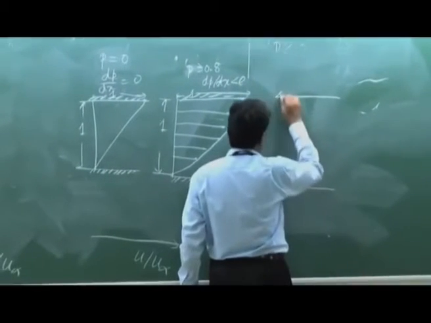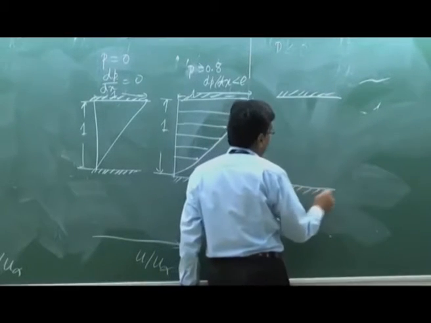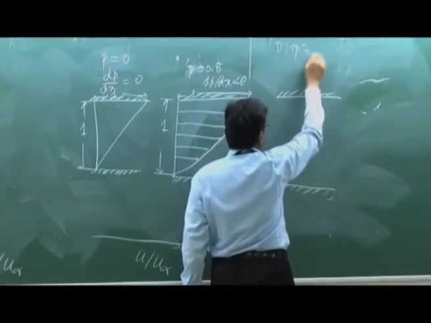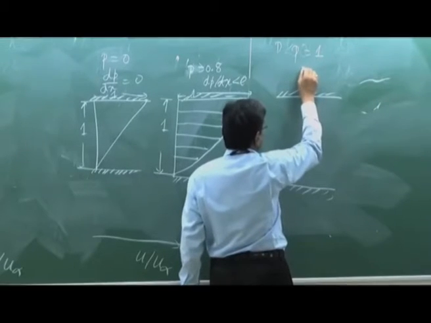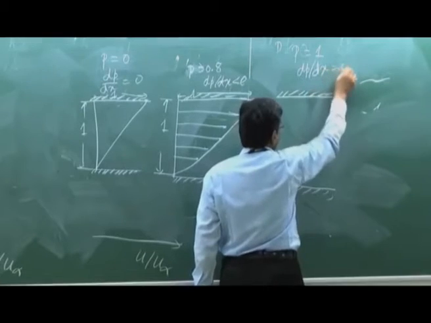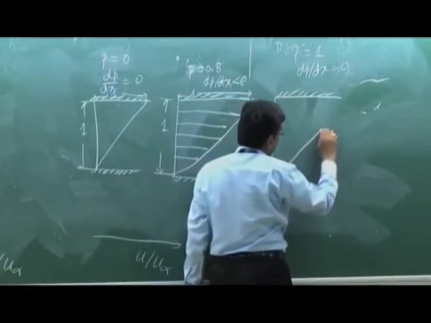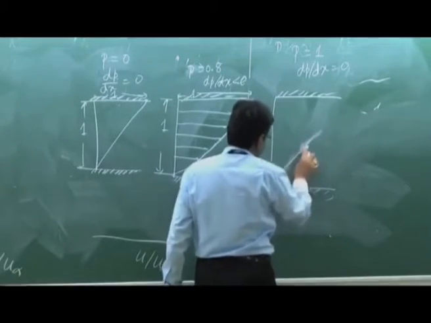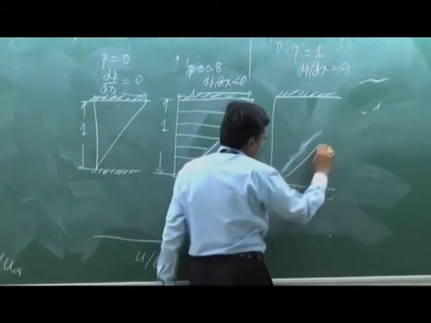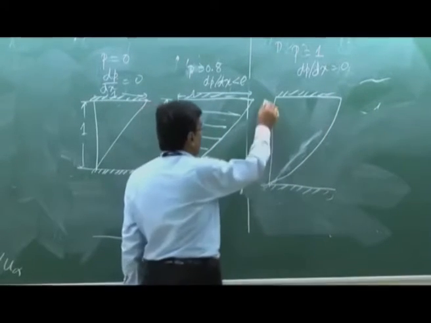But P is equal to 1. These are all favorable pressure gradients. P equal to 1 is greater than 0.8. The difference is that this is not linear, but the maximum velocity is attained at y by h equal to 1.